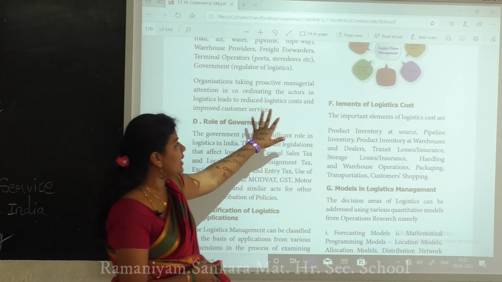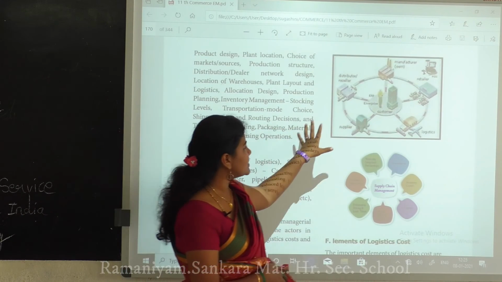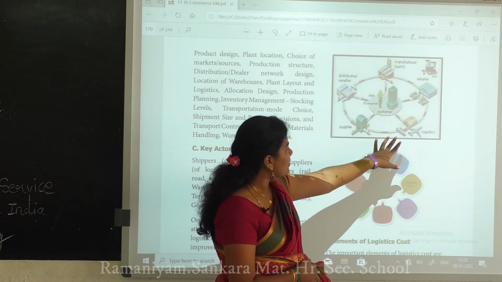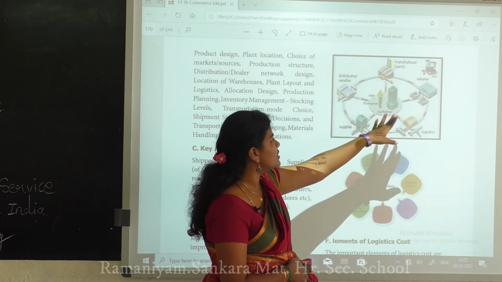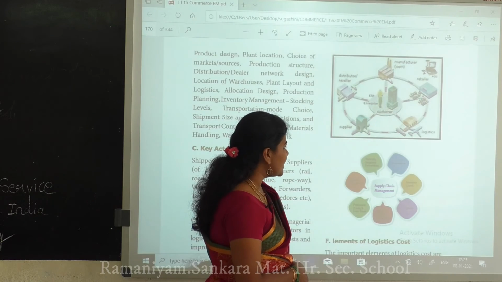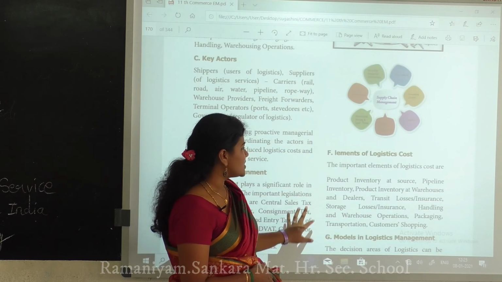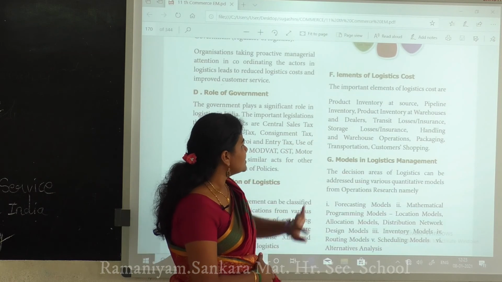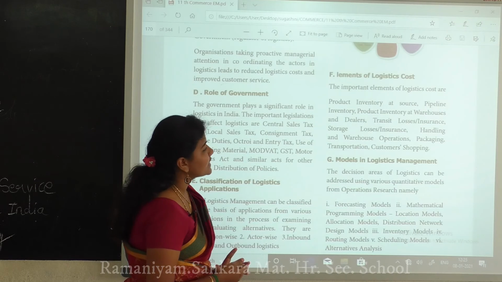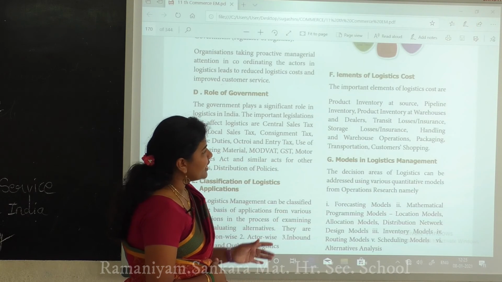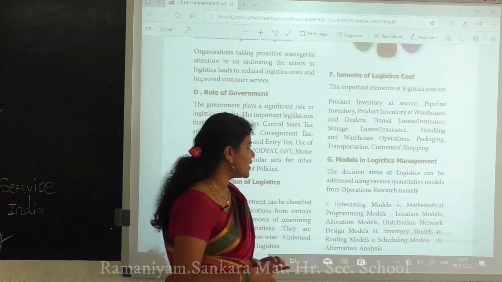So look at this picture. Actually we have to put some ideas and segregate all those, like this is aeroplane wise, and they have to put in some ideas like distributing from this place to that place, like that wise. This is the supply chain management, already you know this. Next is the elements of logistic cost. This is the product inventory at sources, pipeline inventories. Next is the product inventory at warehouse and the dealers, then operating, packaging, transportation, and all this comes under that.